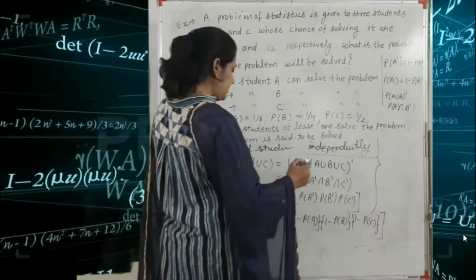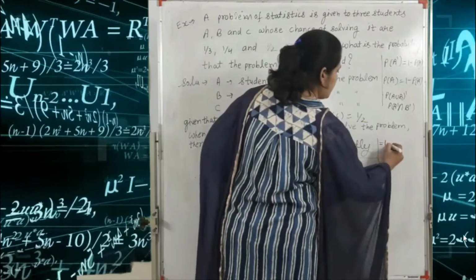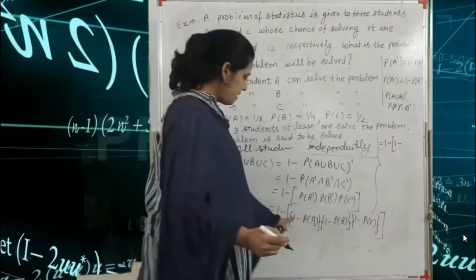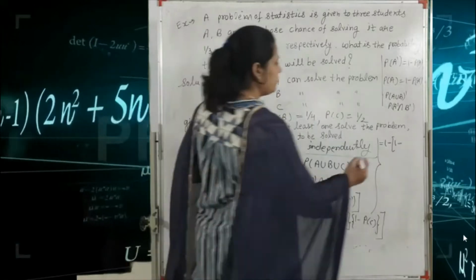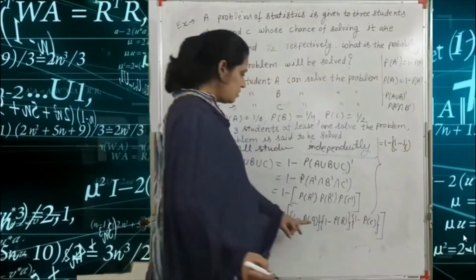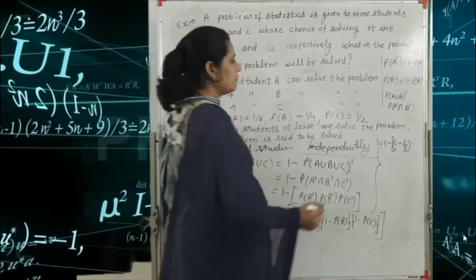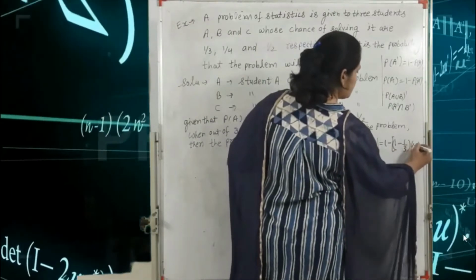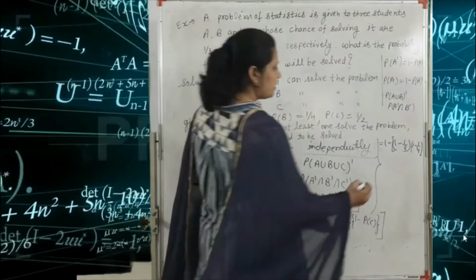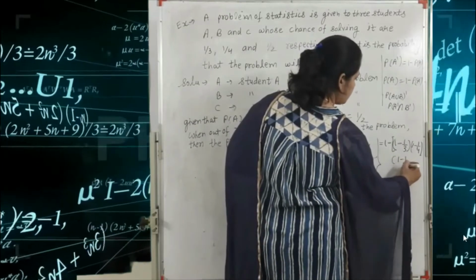So the value is 1 minus: 1 minus P(A) which is 1 by 3, 1 minus P(B) which is 1 minus 1 by 4, and 1 minus P(C) which is 1 minus 1 by 2.